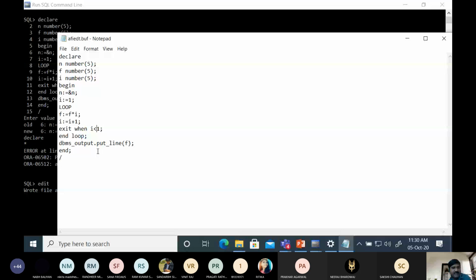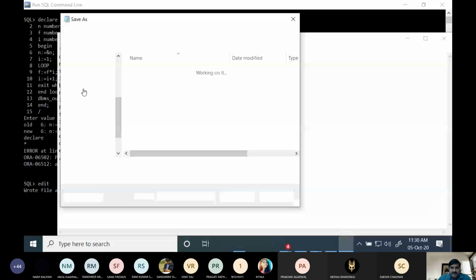Exit should happen when I is less than F, I value keeps incrementing. Okay, and through decrement we can also write the program.